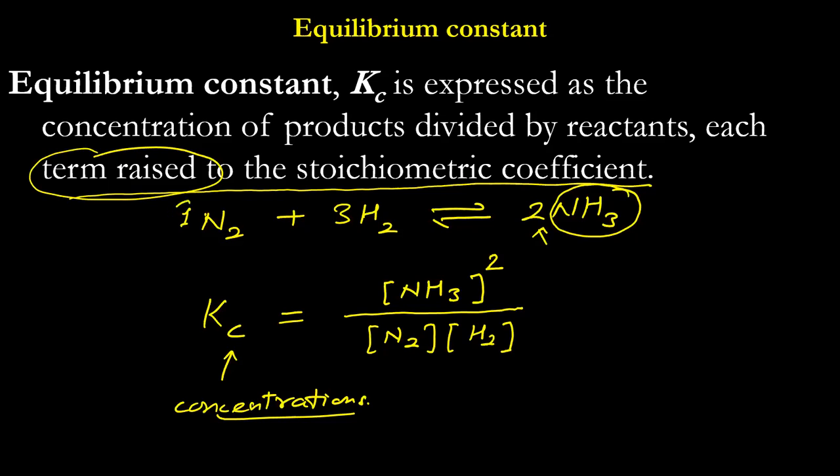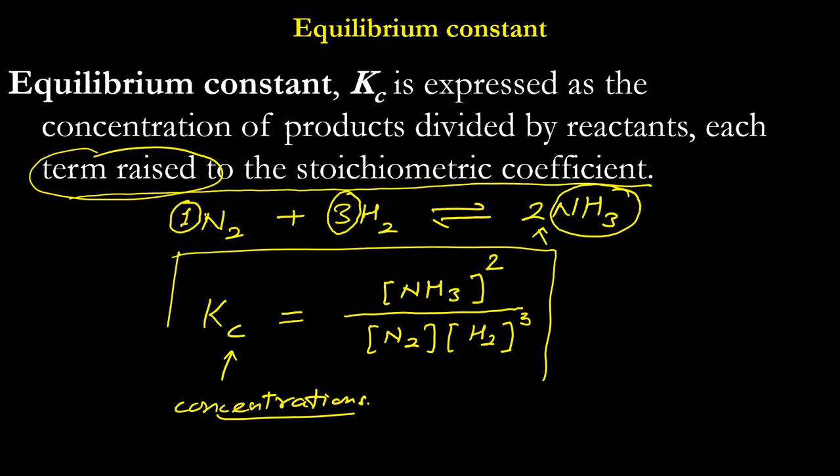For nitrogen, the stoichiometric coefficient is 1, so it will not have any power because power 1 is not shown. Hydrogen has a stoichiometric coefficient of 3, so concentration of hydrogen cubed. So for this reaction, if you are asked what the equilibrium constant is, you will write it like this.